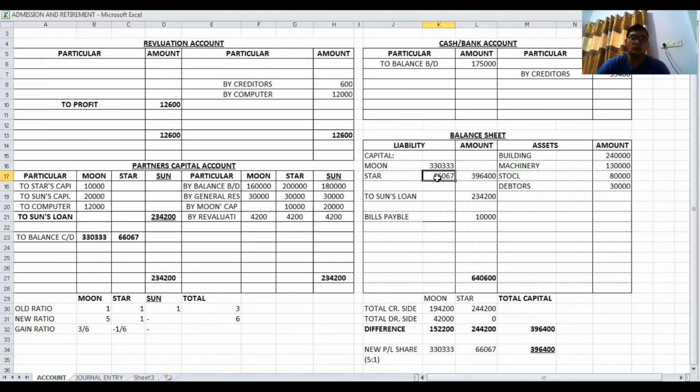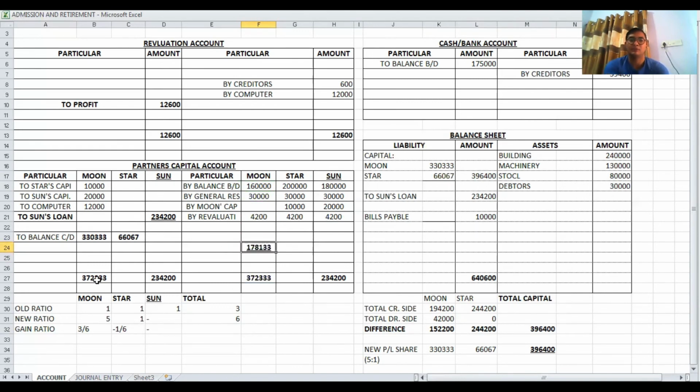Then after, we have to close Moon's capital account. First of all, total of Moon's capital account on debit side, 1, 2, 3, 4, is 372,333. The same total we have to write on debit side, and the difference, minus 1, 2 and 3.